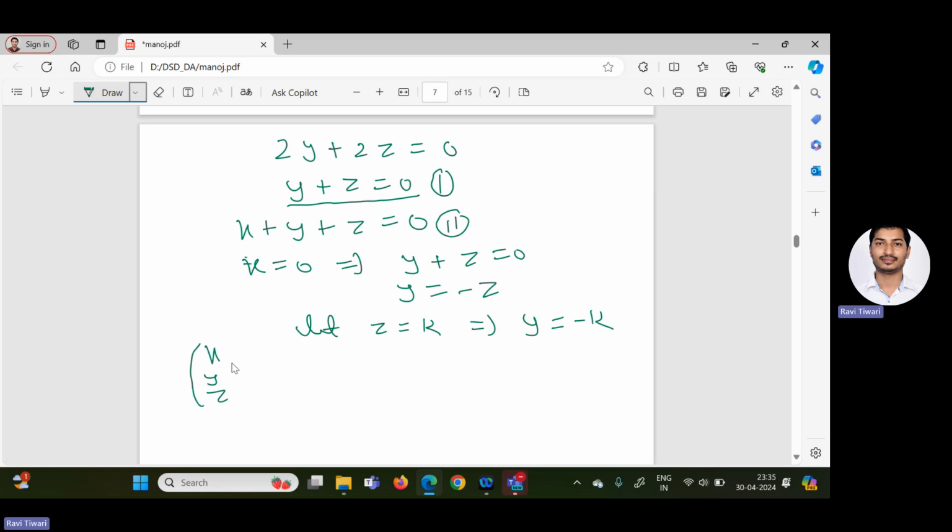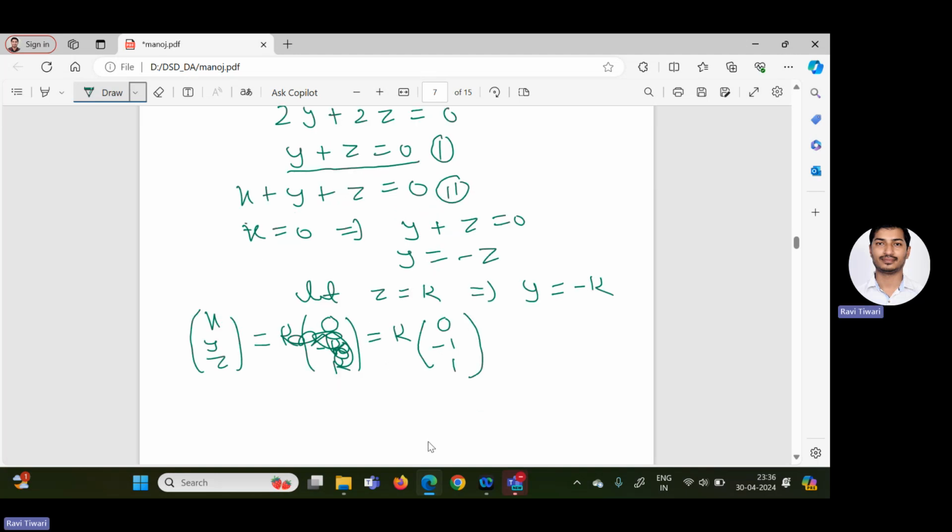So what will be the eigenvector corresponding to 3? x, y and z equal to, if you take k common, because from 0 we can take any number common, we can take 1 common, 100,000, anything. So x value is 0, y value is minus k and z value is k. k we have taken common, so this is 0, minus 1 and 1. So this is the third eigenvector of the matrix.